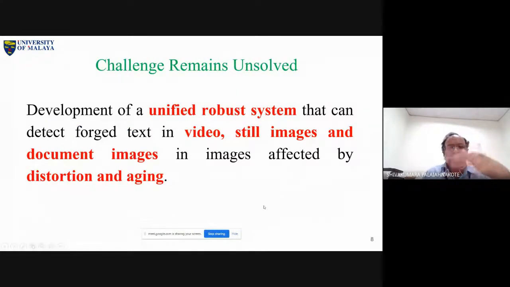In this work, our focus is a unified method. When you look at the literature survey, there are methods for only video, methods for only natural scene images, and methods for only documents. So can we develop a single algorithm that can detect all forged information in video, natural scene, and document images? That is the objective, or motivation, of this work.